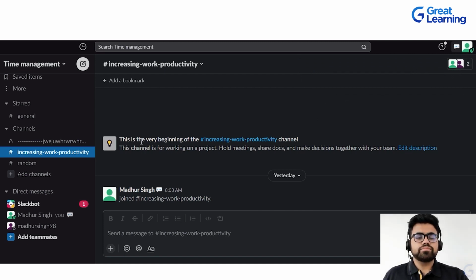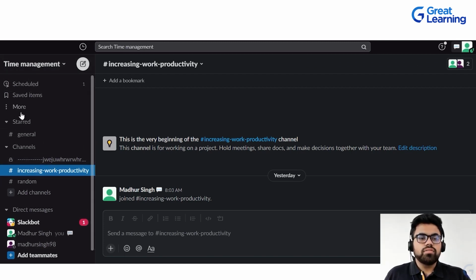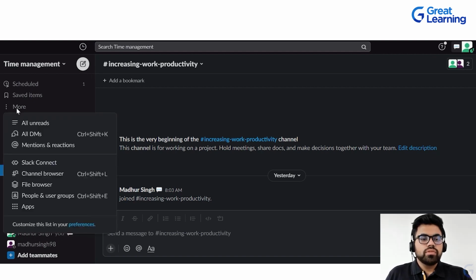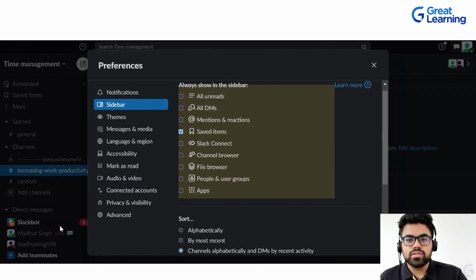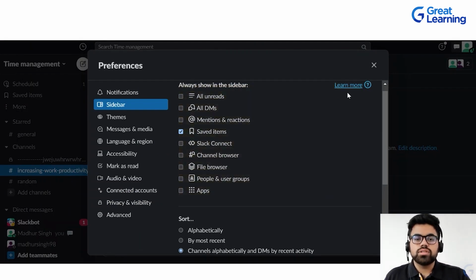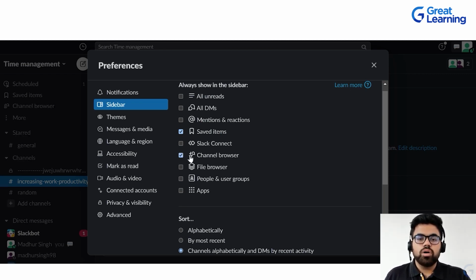One more thing is that to be a little more productive, in the sidebar you have a more menu. If you click on that menu, you would have different sorts of things. So I'll click on customize this list in your preferences. When I click this, I get this dialog box, and now I'll see what I can do in this. In the sidebar part of it, you see channel browser. If you are working on multiple projects at random and you need to search for a channel by its name and you don't want to waste your time scrolling through the list, you will click the checkbox for this.